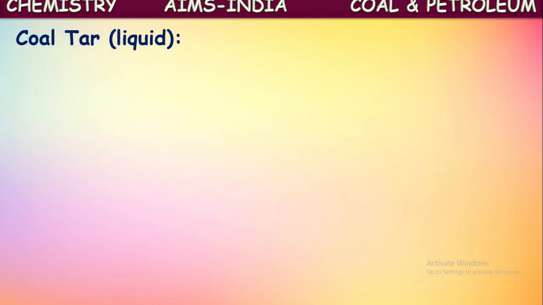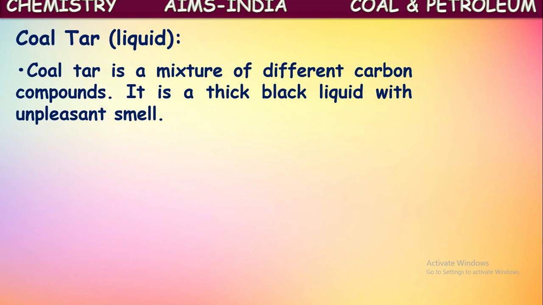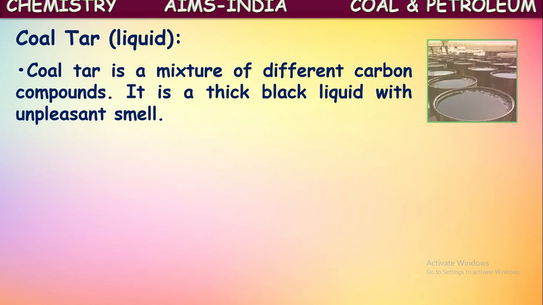The next product in the destructive distillation of coal is coal tar, which is a liquid product. Coal tar is a mixture of different carbon compounds. Actually, coal tar is not a single compound. It is a mixture of so many carbon compounds. It is a thick black liquid with an unpleasant smell. You might have observed this in earlier days for covering roads. They used a black thick liquid, that was coal tar.